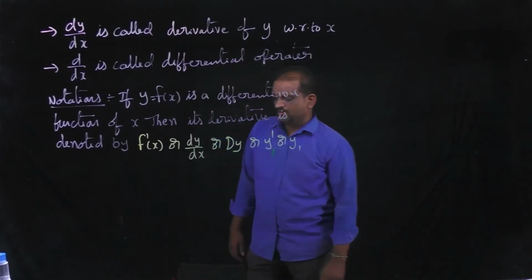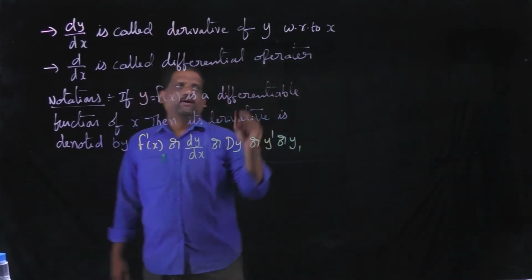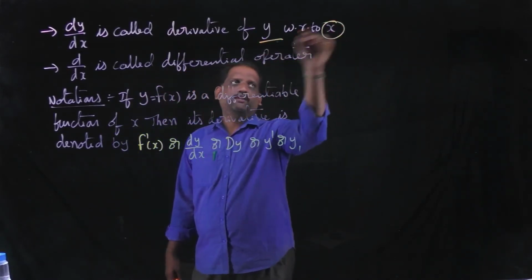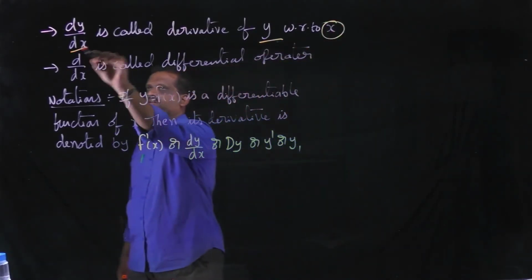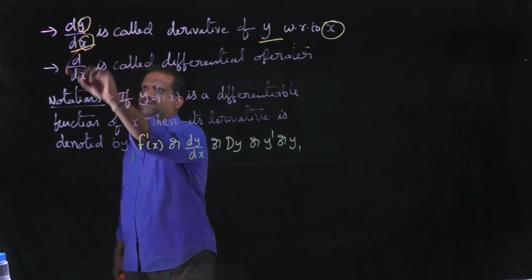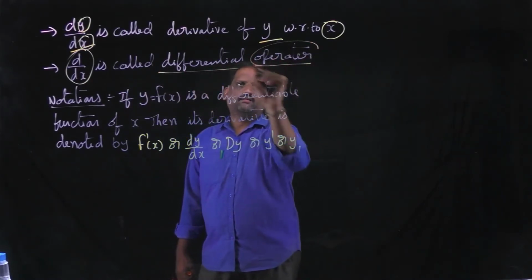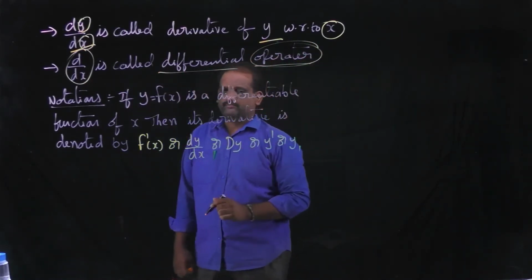Next, dy by dx is called the derivative of y with respect to x. d by dx is called the differential operator.